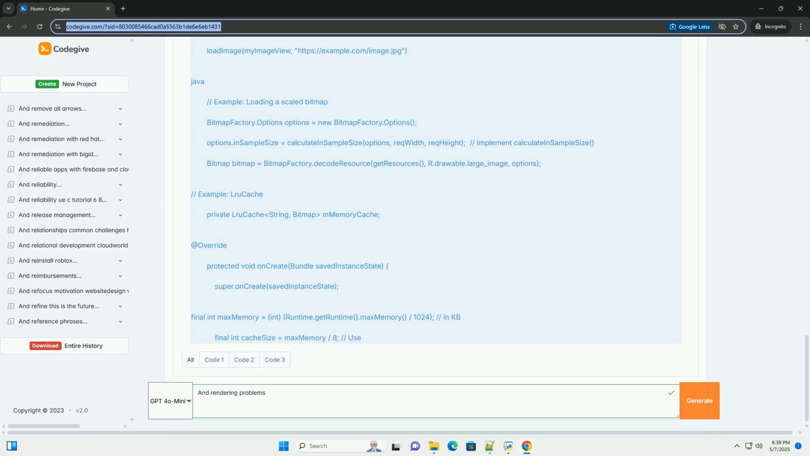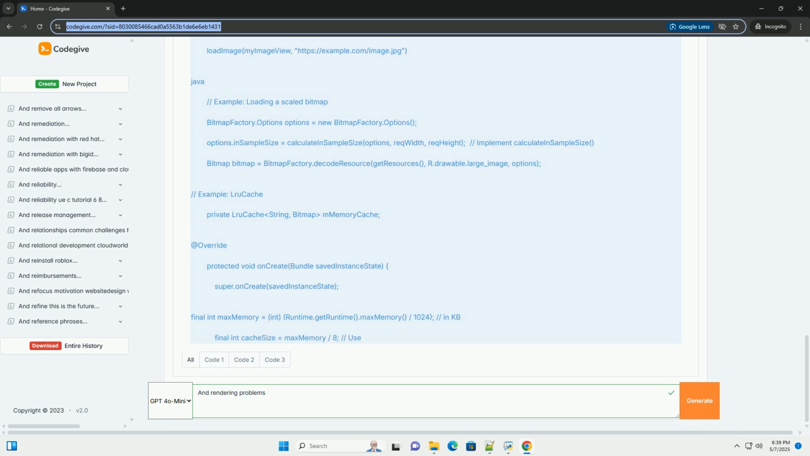2. Common rendering problems and solutions. Here's a breakdown of common rendering problems, their causes, and how to address them. 1. Slow rendering, jank. Symptoms: choppy animations, sluggish scrolling, delayed responses to user input. The UI feels generally unresponsive. Causes: